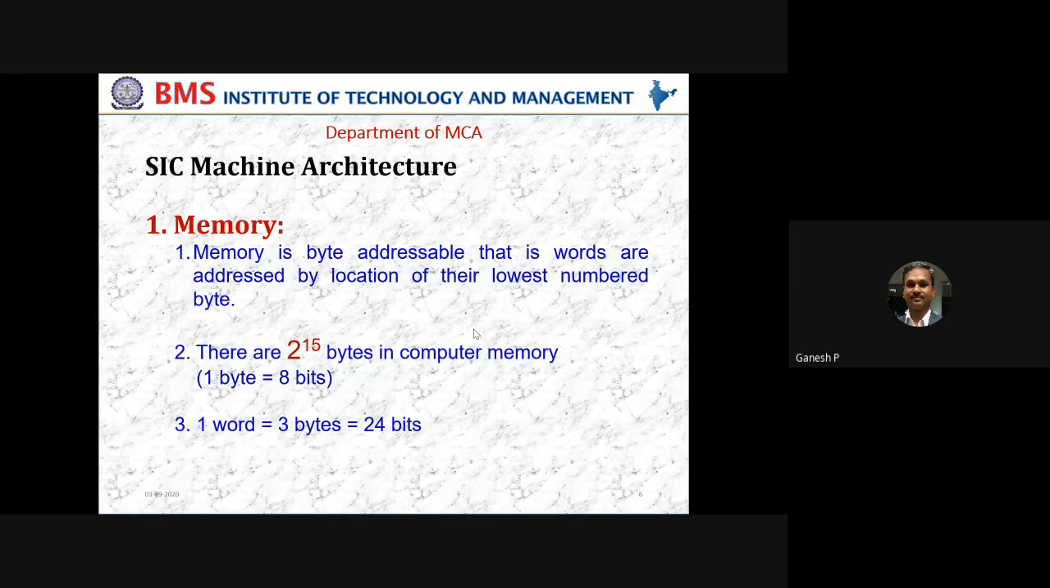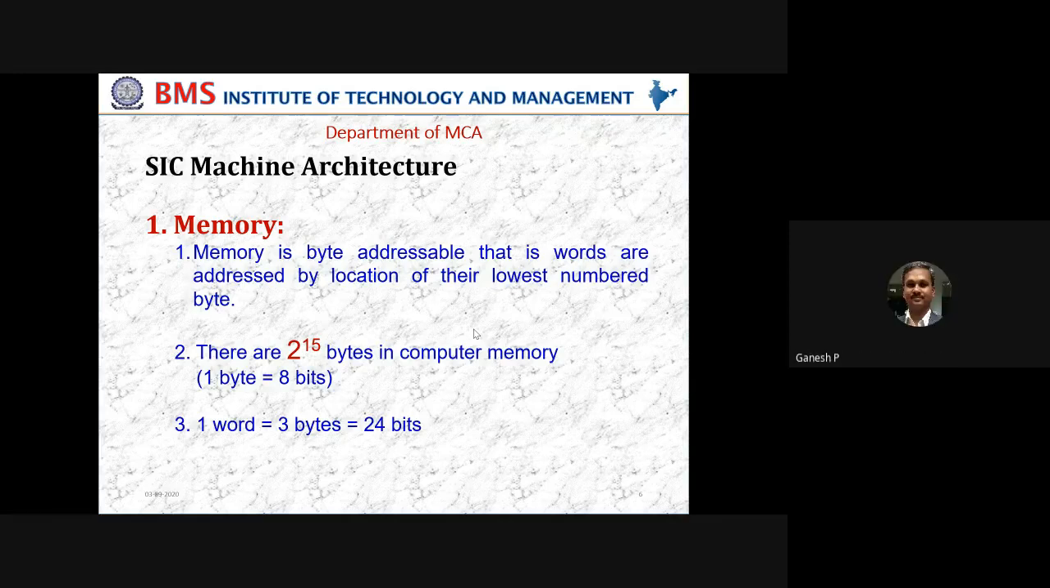So mathematically, how can I write it now? 2 power 10 into 2 power 5. Your logarithms or your algebra will tell you 2 power 15 can be split into 2 power 10 into 2 power 5. So 2 power 10 means kilobyte, 2 power 5 means 32. So precisely 2 power 15 is equal to 32 kilobytes. Able to follow? Yes, sir.